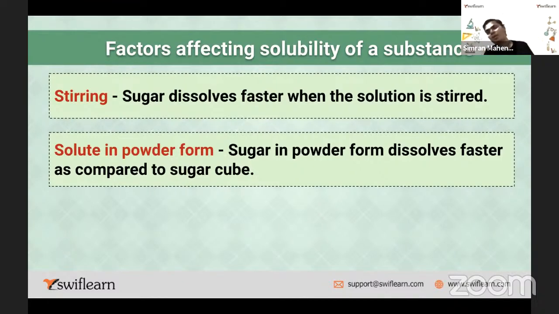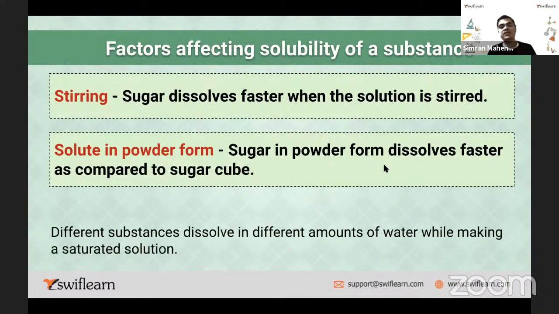The sugar powder gets dissolved into water more easily than the sugar cube. Different substances dissolve in different amounts of water while making a saturated solution. So depending upon the substance, different amounts of water can be used for dissolving it.